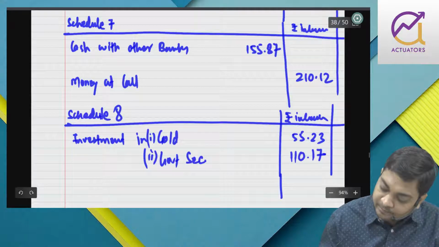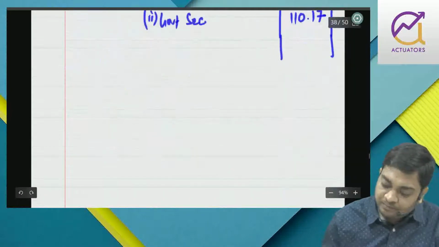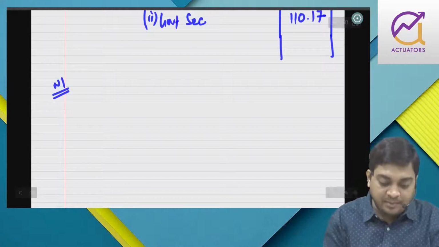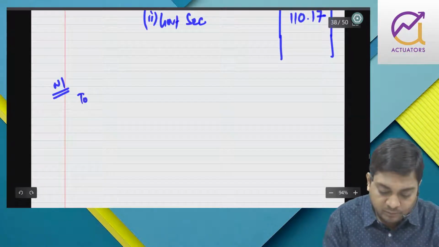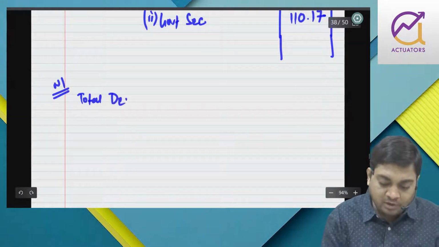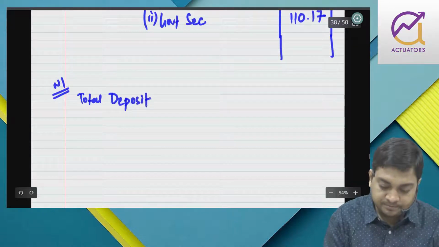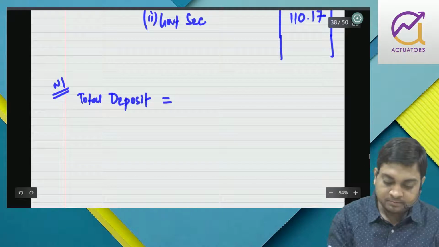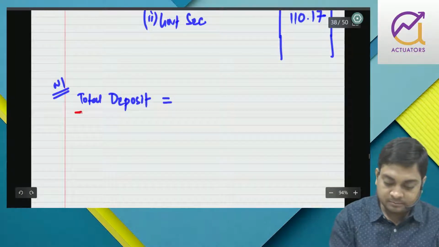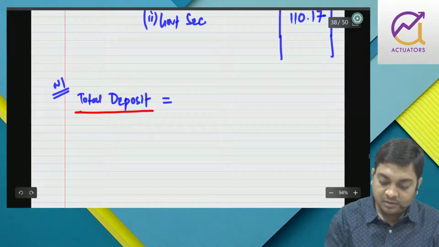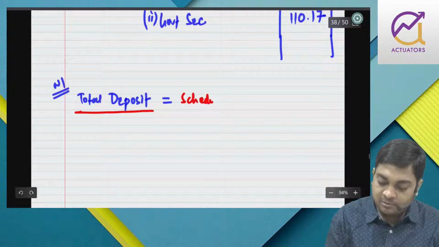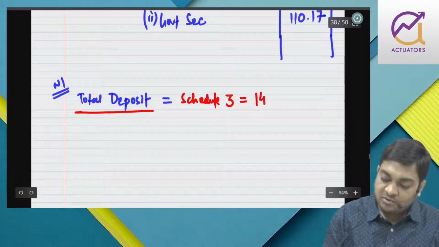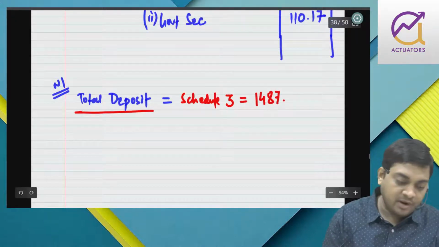Okay. Right? Now, this is note number 1, the first note I am preparing. What is my total deposit? Schedule 3, that is 1487.12.